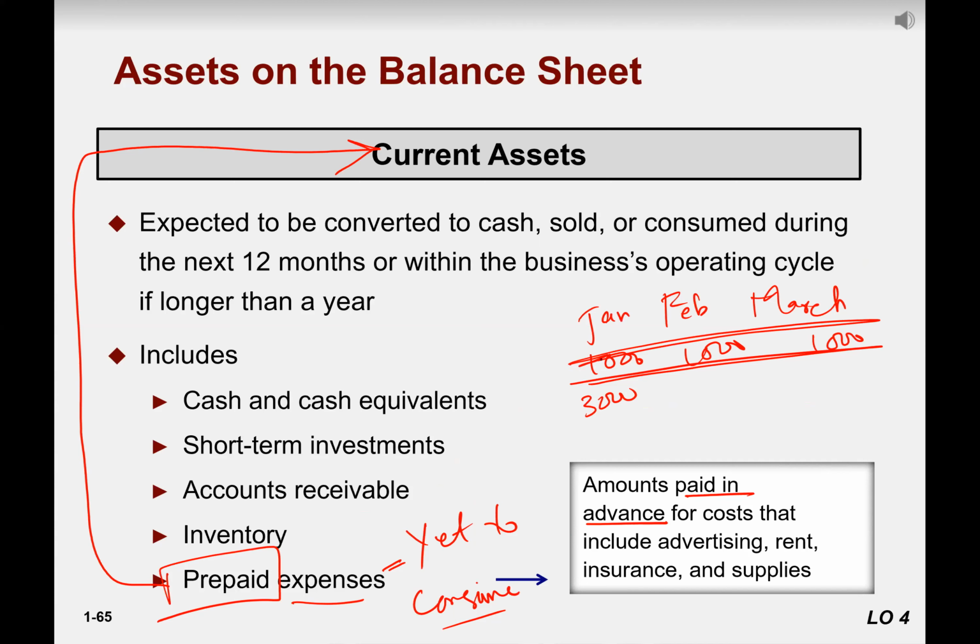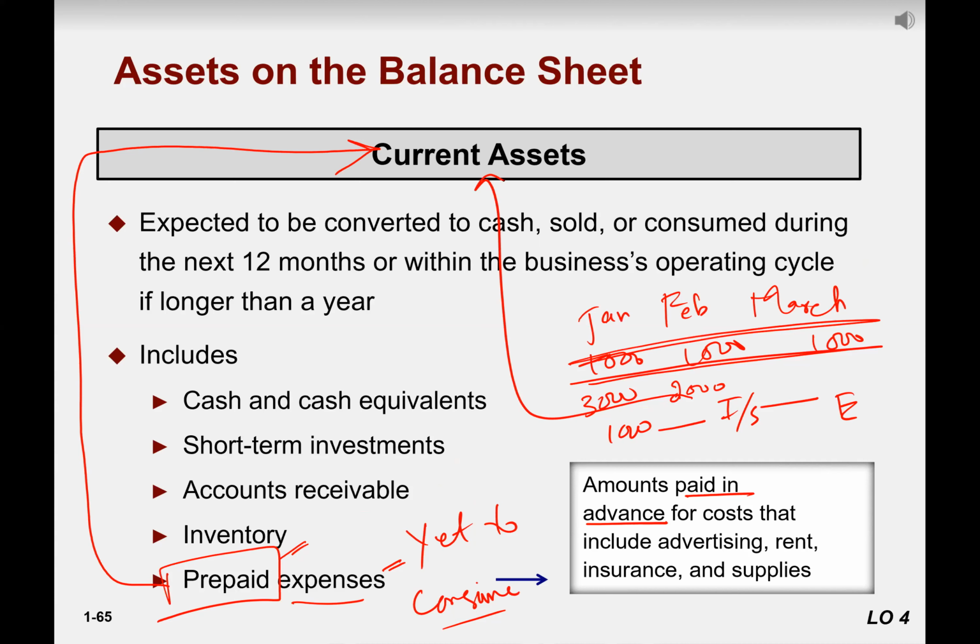So 1,000 would be your expense that could go to the income statement as an expense, and 2,000, because that expense has not occurred yet, but we prepaid or paid in advance, so that 2,000 will go to the balance sheet as a current asset.